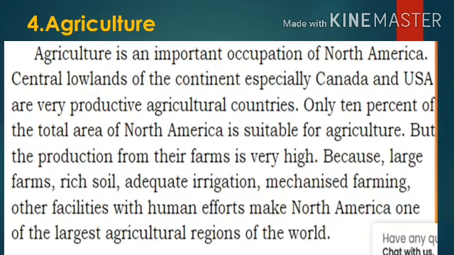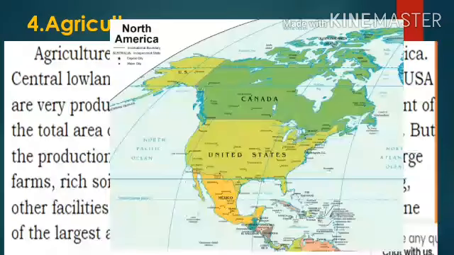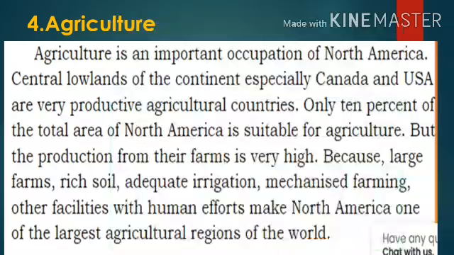In the North America continent, there are a total of 24 countries. But among these countries, Canada and USA are very productive agricultural countries. So in these two countries, agricultural productivity is more compared to the other countries.